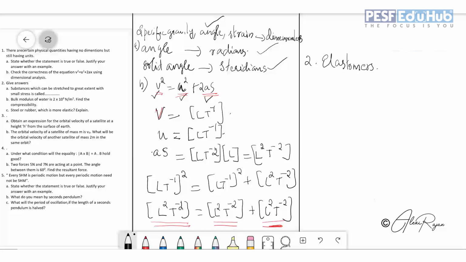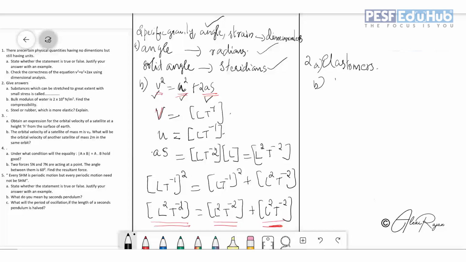So don't forget, elastomers are substances which can be stretched to a great extent with small stress. It means with a small stress, it can be stretched to a great extent. Such substances are known as elastomers. Okay. So this first question, sub question, second one.